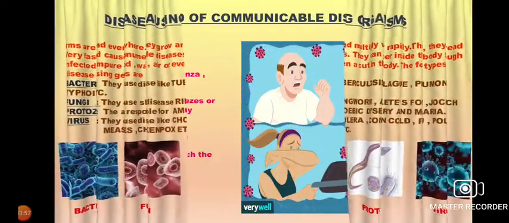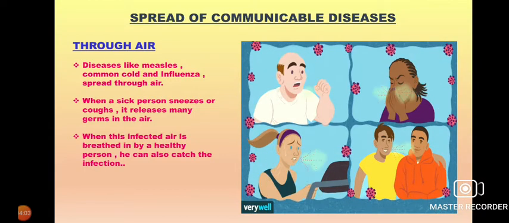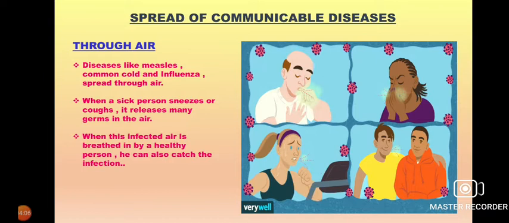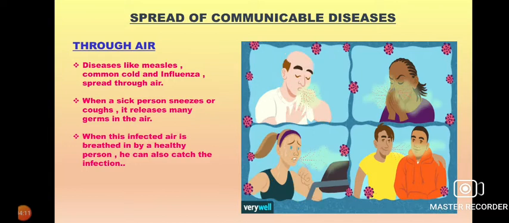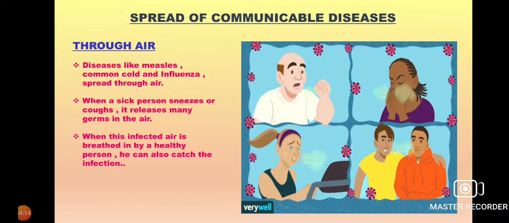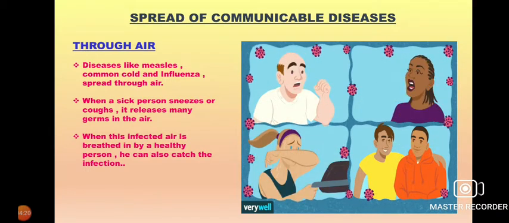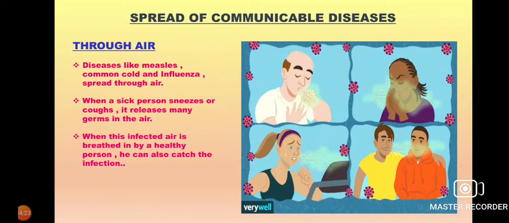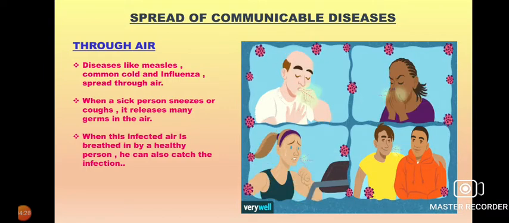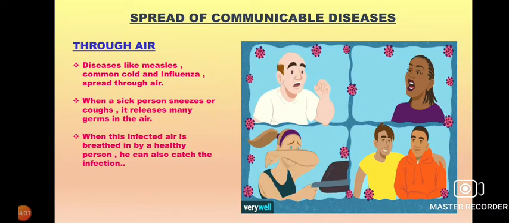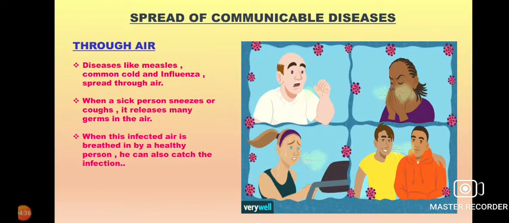Now, the spread of communicable diseases. There are different methods by which communicable diseases spread from one person to the other, so we will discuss them now. First one is through air. Diseases like measles, common cold, and influenza spread through air. How does it spread? When a sick person sneezes or coughs, it releases many germs in the air.